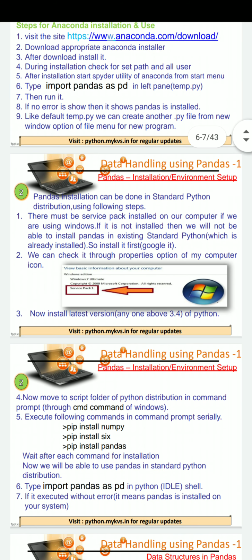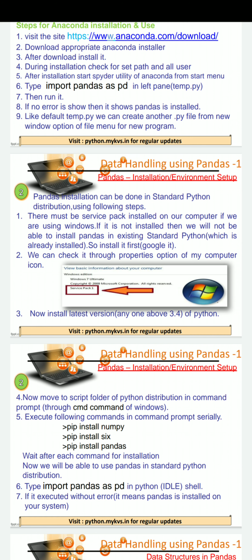Next, another way of pandas installation is using the standard Python distribution. Before installation of pandas, we must have installed Service Pack 1 on our system. If it is not installed, then we will not be able to install pandas in the existing standard Python library.